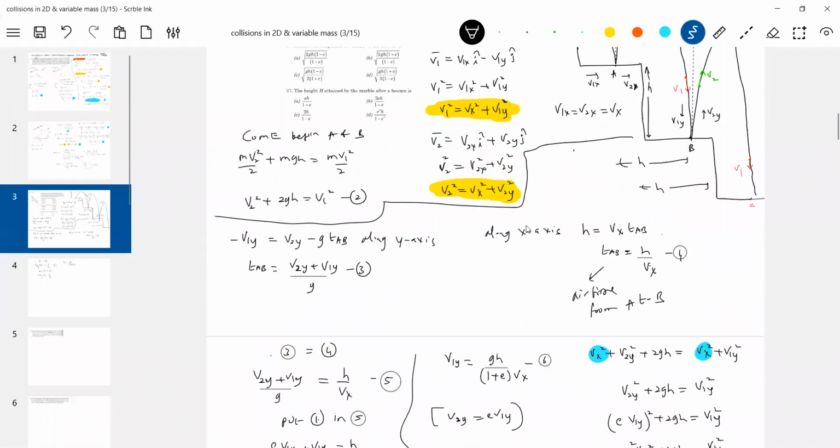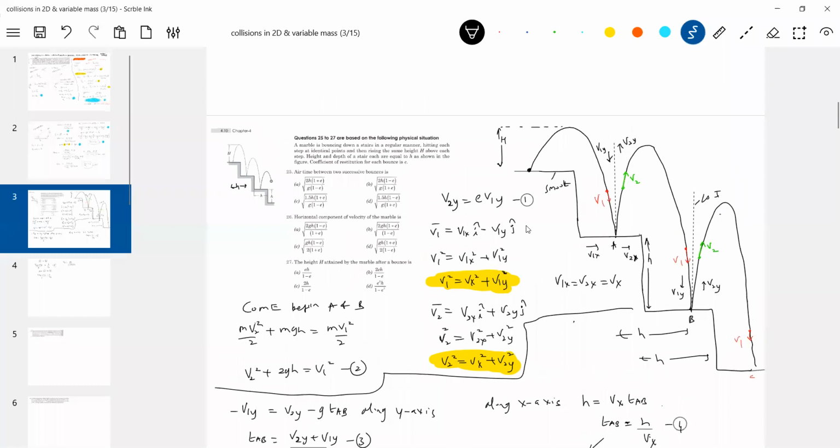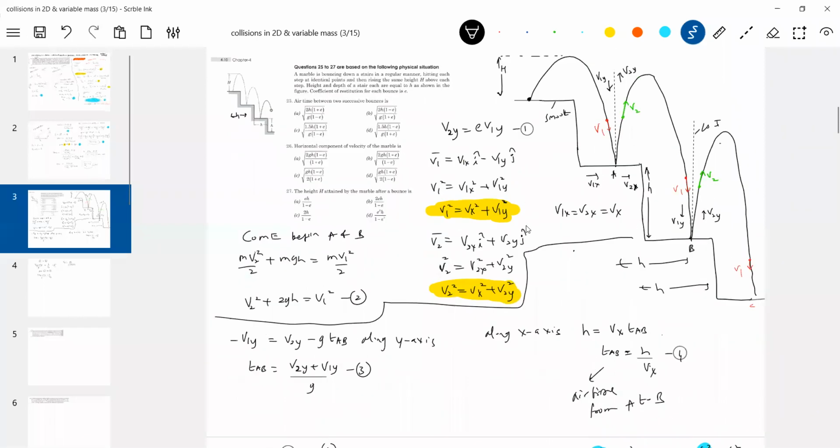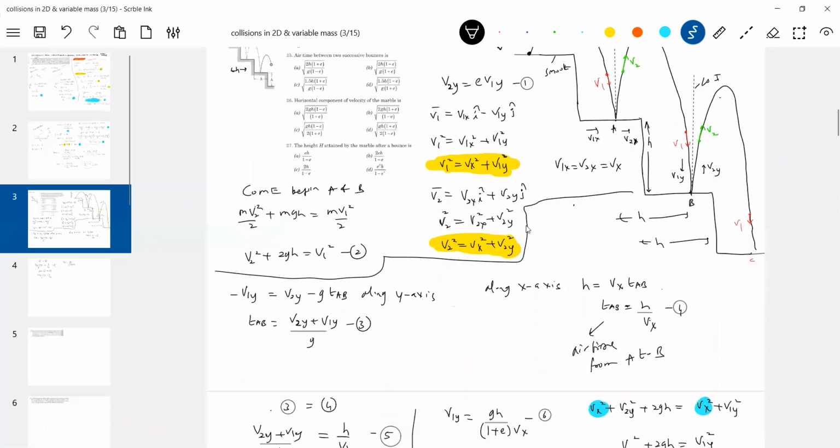Then the height H attained by the marble after a bounce is asked. How to calculate that capital H, how to bring capital H into the picture? For that, we need v2y, no? v2y is needed. So can we bring in v2y?